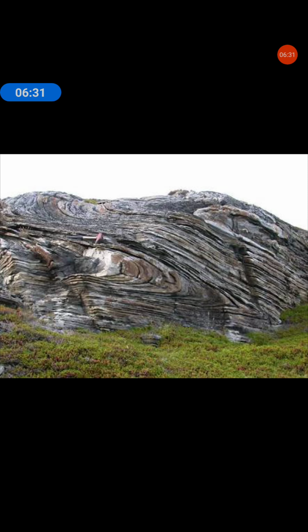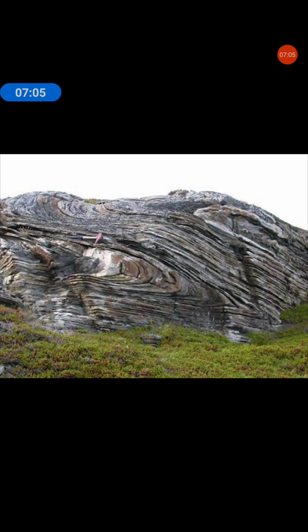So the topics like folds, faults, cleavage, then joints. These are structural features of geological rock, in geological study. These are the structural features: unconformity, outliers, inliers, joints, folds. These are the structural features.